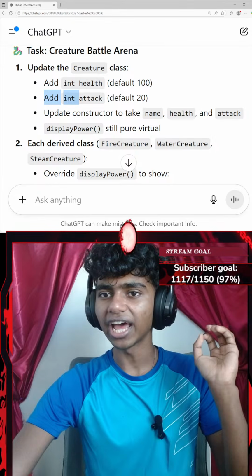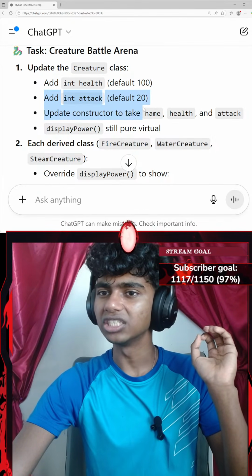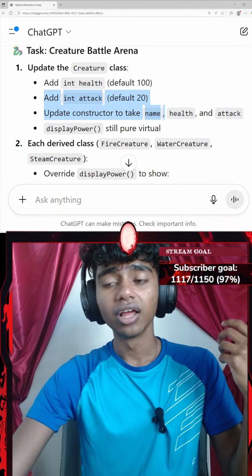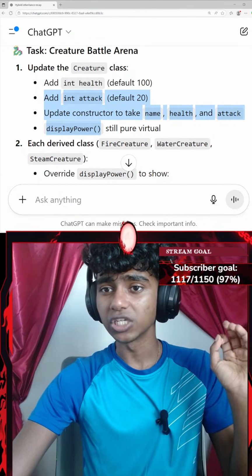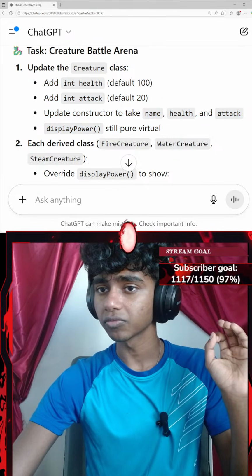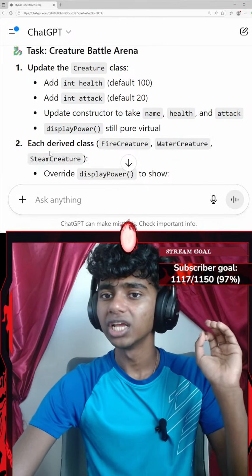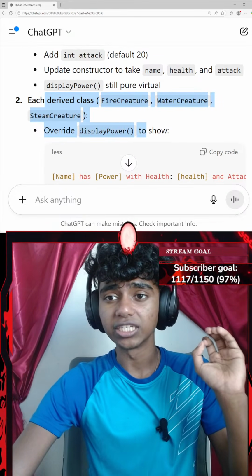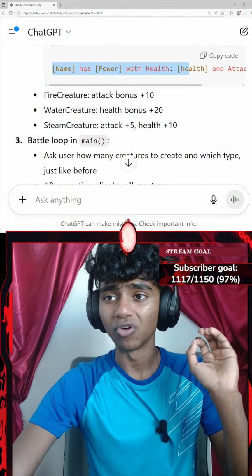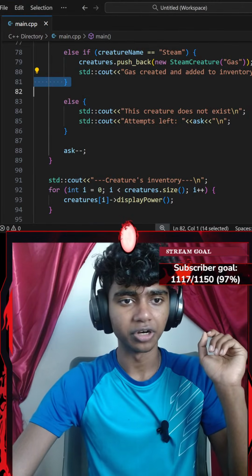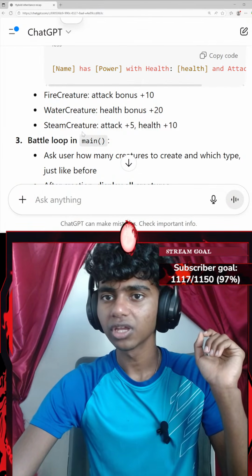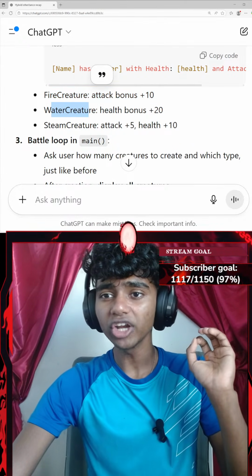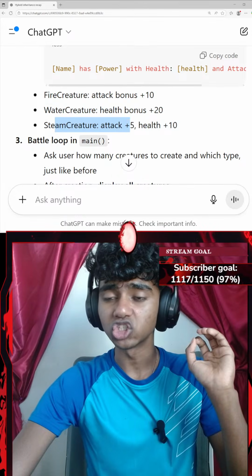That's it. I'll go with something like integer attack, default 20. Update the constructor to take name, health, and attack. Display power is pure virtual. So these are the parameters. Each derived class, fire creature, water creature, steam creature, overrides display power to show name has power, health with attack power left. Fire creature attack bonus plus 10, water creature health bonus plus 20,